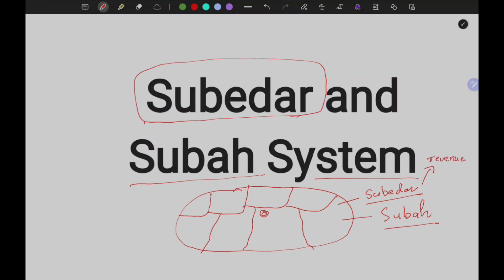This means that Subedar also had the responsibility of collecting the revenue from that province and then passing that revenue on to the king. Therefore, we can say that the Subah system helped the king to gain better control over each nook and corner of the empire, and it also helped the king to efficiently collect revenue from each and every part of the empire. And the person who was doing all these functions on behalf of the king was known as Subedar.